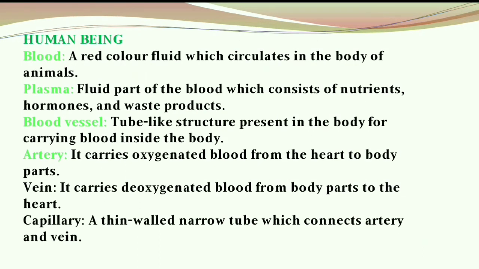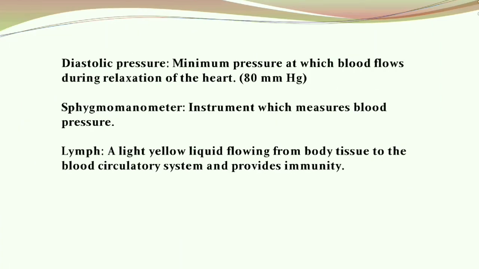Now coming to arteries. What are arteries? Arteries carry oxygenated blood from the heart to the body parts. So what will be veins? Veins will be the exact opposite of arteries. Veins carry deoxygenated blood from body parts to the heart. Now what is a capillary? A capillary is a thin-walled narrow tube which connects artery and vein. So what is lymph? Lymph is a yellow liquid flowing from body tissue to the blood circulatory system and it provides immunity.